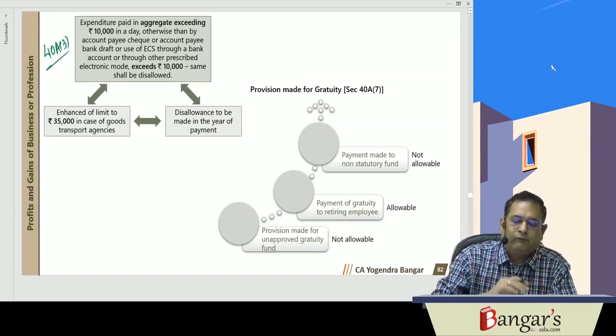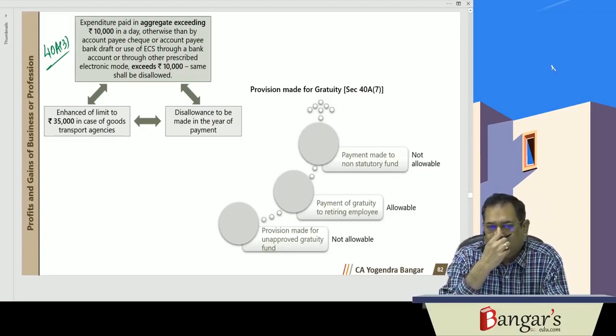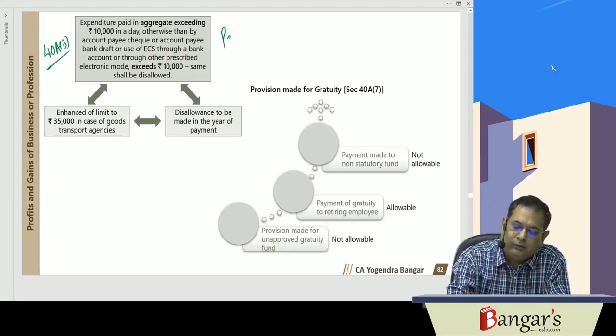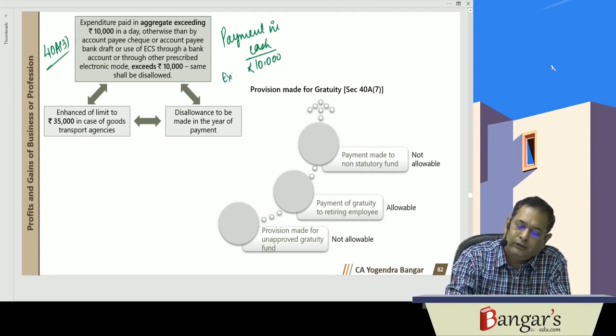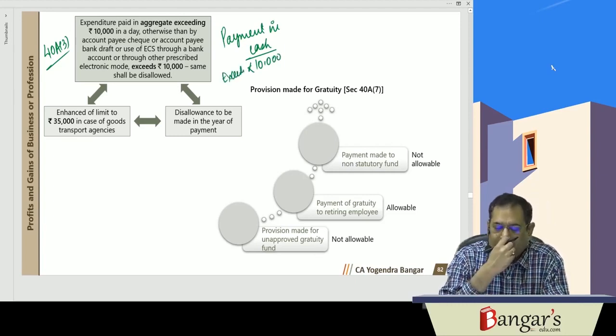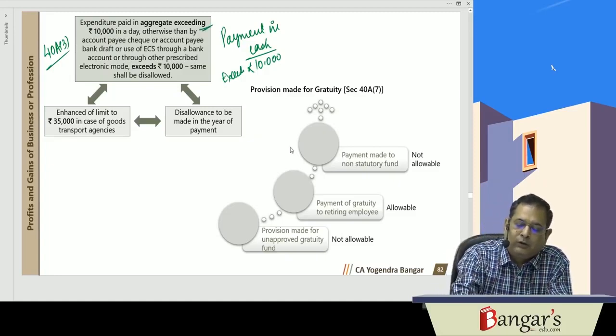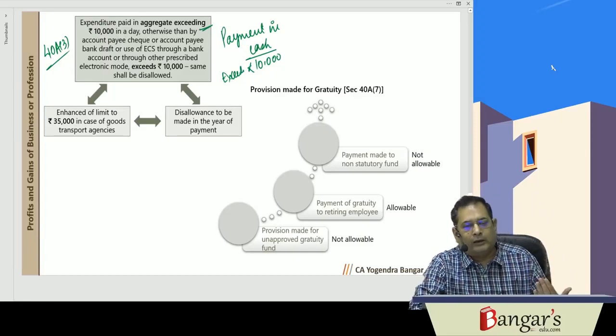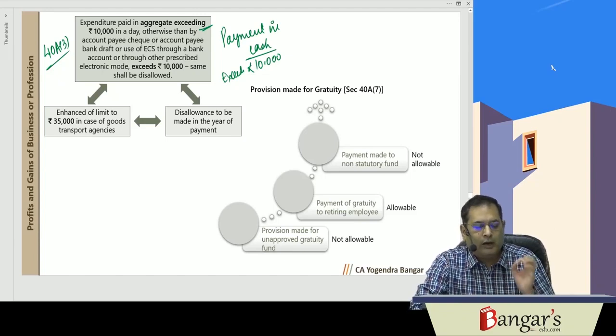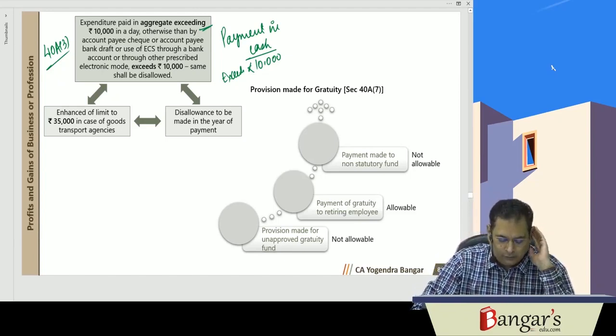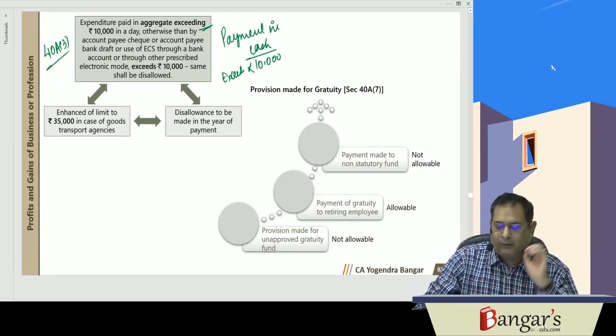If any expenditure is paid in cash, basically payment in cash exceeding rupees 10,000 in a day. So if expenditure is paid, aggregating exceeding rupees 10,000 in a day to a person, otherwise than by way of account payee cheque, account payee bank draft, use of electronic clearing system or other electronic mode as may be prescribed, in that case the expenditure will be disallowed.